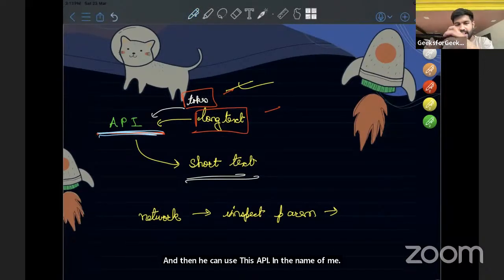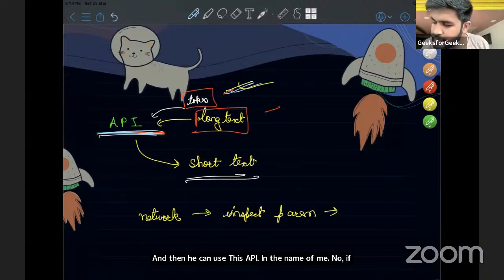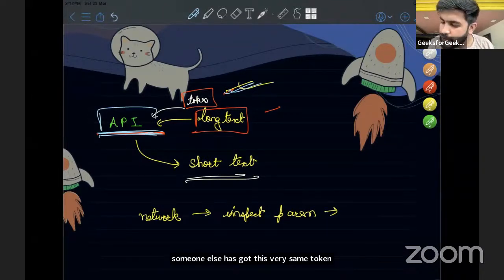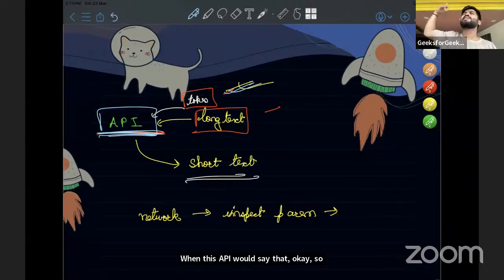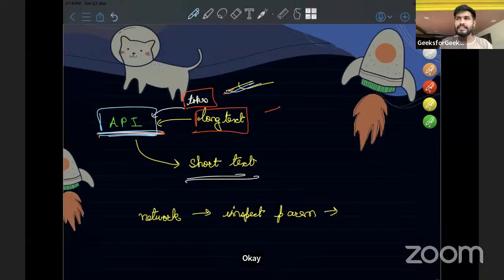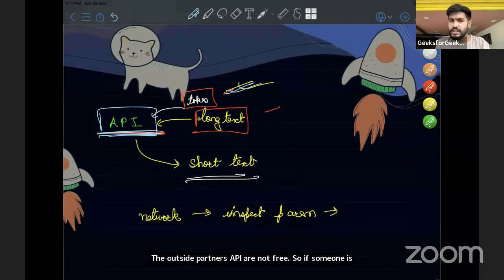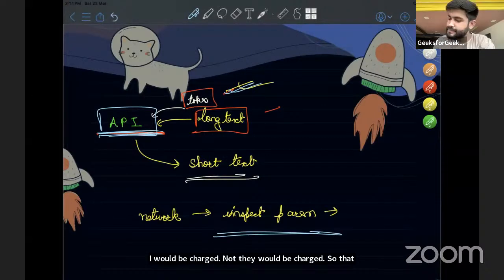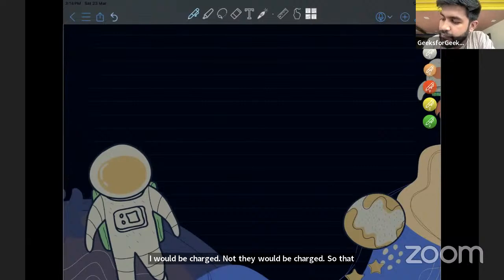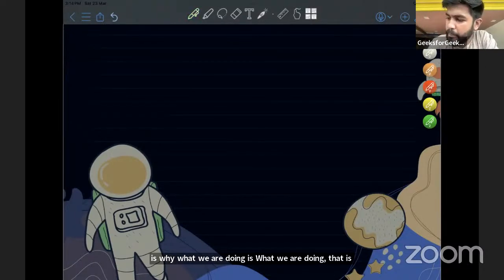Now, if someone else has got this very same token, then this API would say that, okay, Siddharth is using the token, let's increase the bill of Siddharth. Okay, here this API is free, but the outside partners' APIs are not free. So if someone is using the same token as mine, I would be charged, not they. So that is why we call it a full stack app.